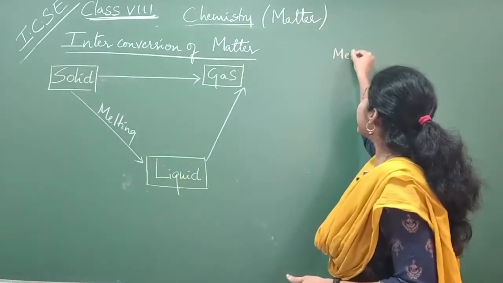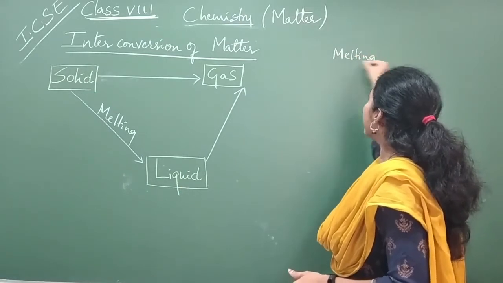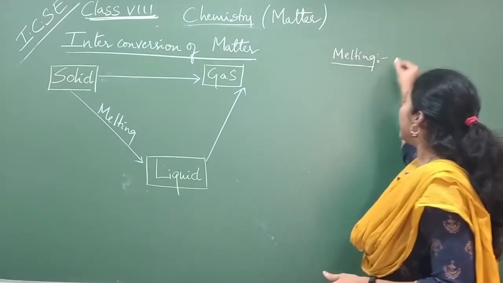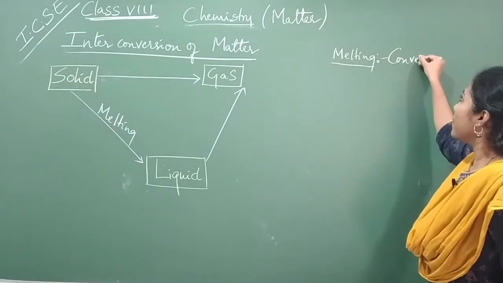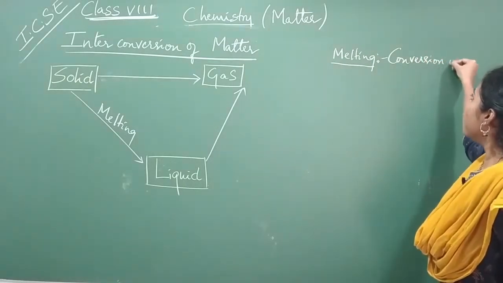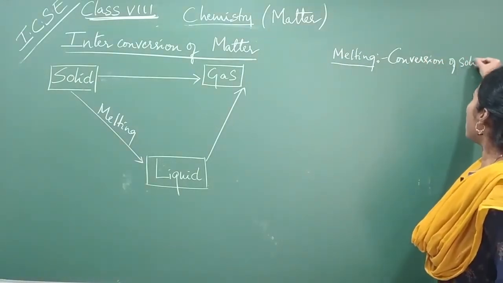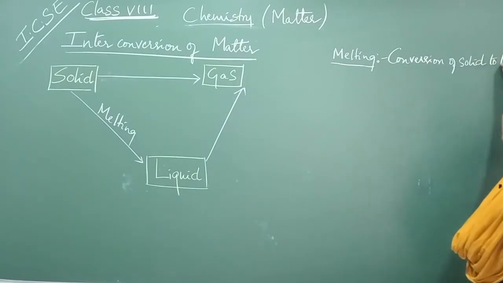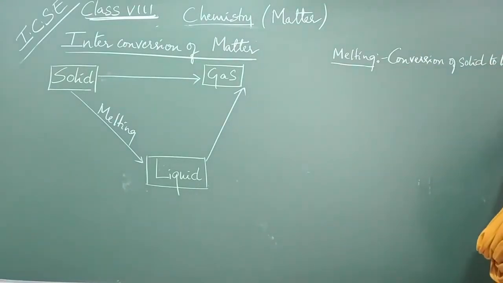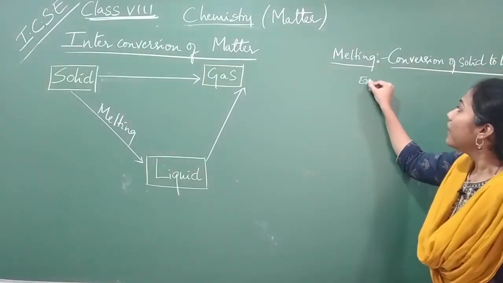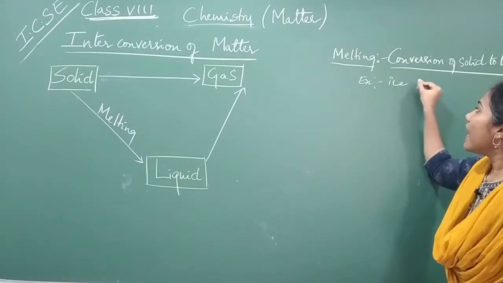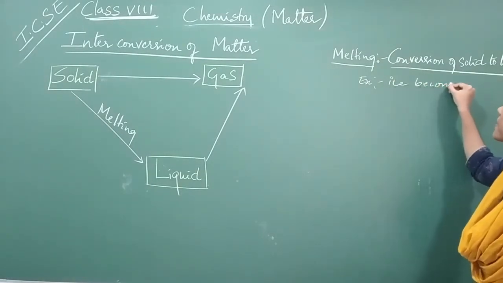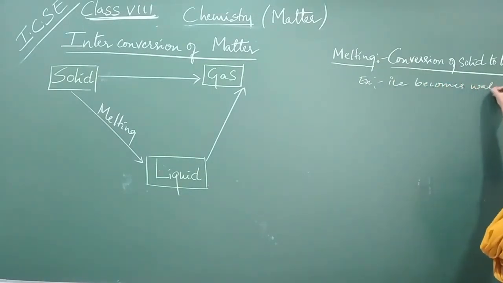You should understand the terms. They are very important. What do you mean by melting? Conversion of solid to liquid is called melting. What is the example? Ice. Ice becomes water. Yes or no?